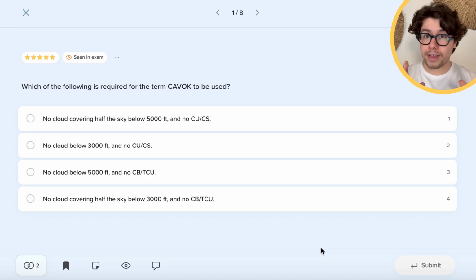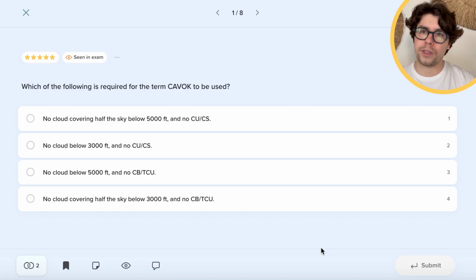But CAVOK is a term that is legally described as a couple of things that we need to remember. This is one of the questions that a lot of examiners and instructors like to ask their students during the flight phase of the training. So make sure you remember very well what CAVOK is.